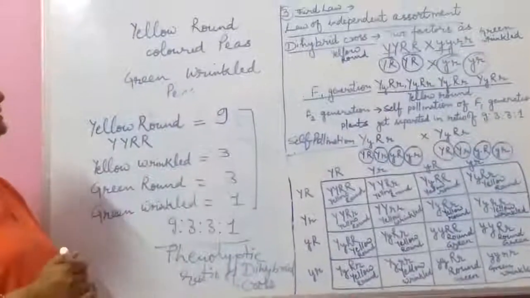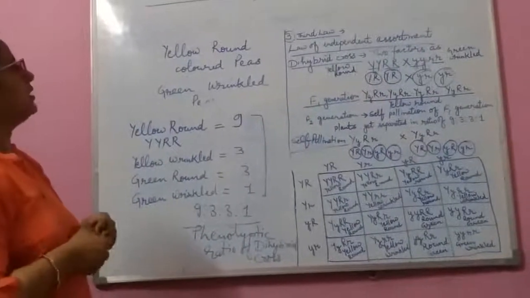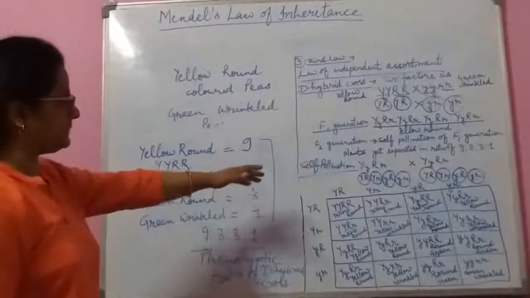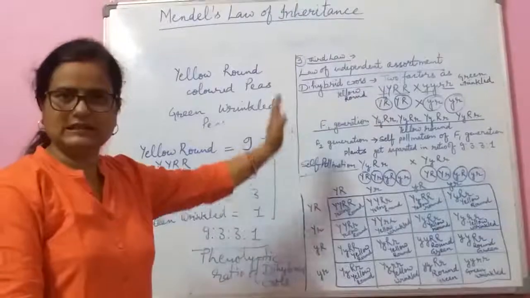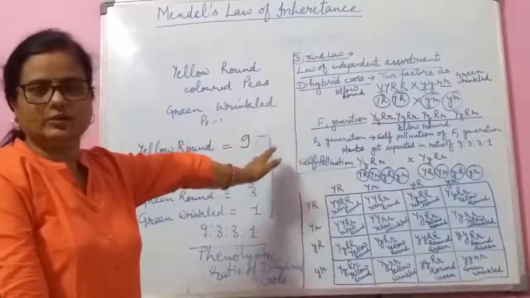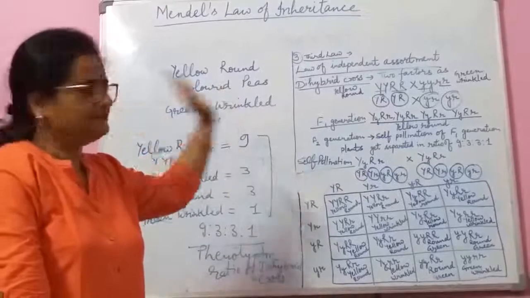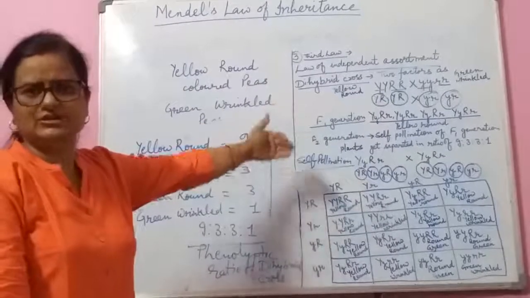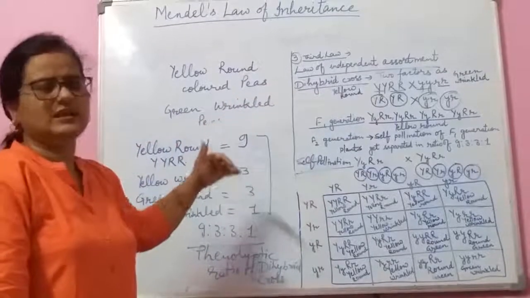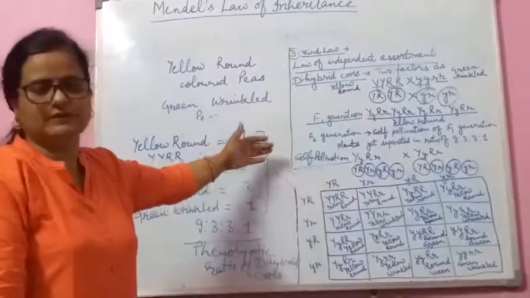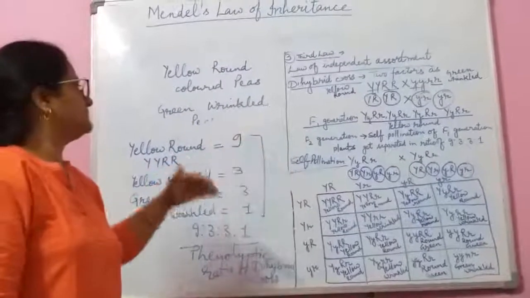Okay, so this is all about Mendel's laws. Here, what he had explained in the first law: in the F1 generation only the dominant character shows, but in the F2 generation, these characters get separated in some ratios, because in the F2 generation the recessive genes coming from the second parent also show their presence.